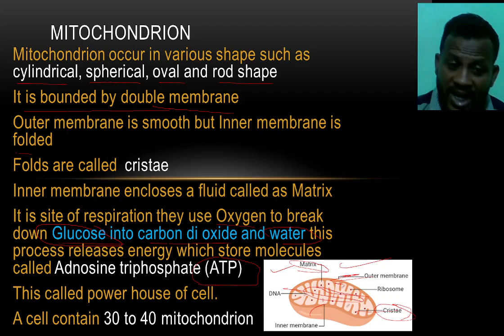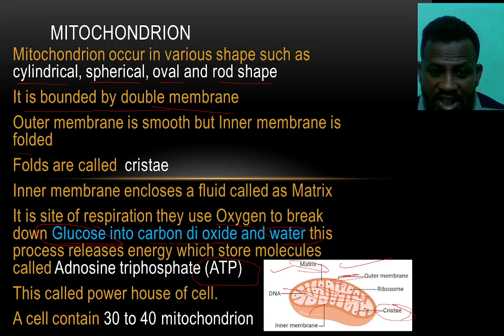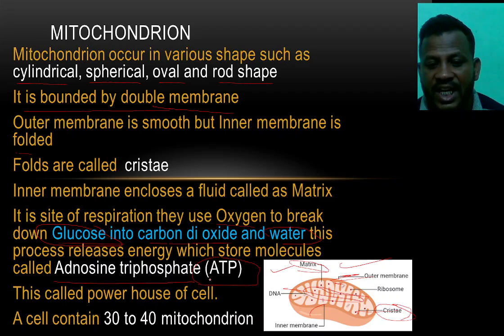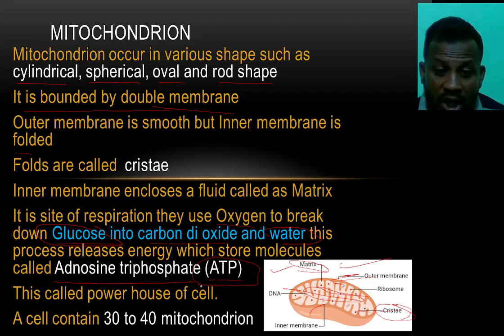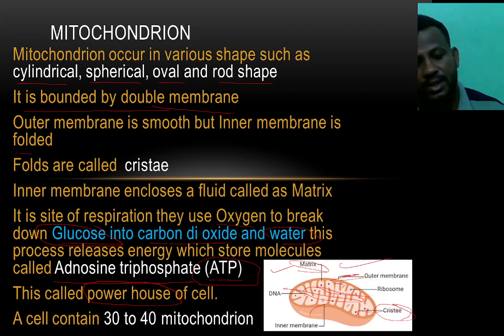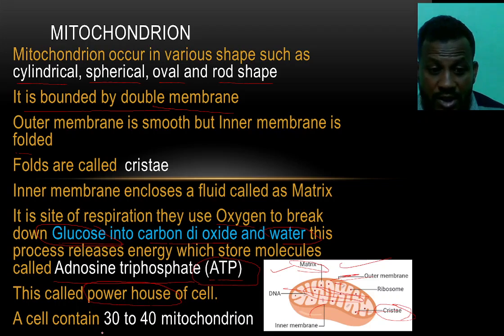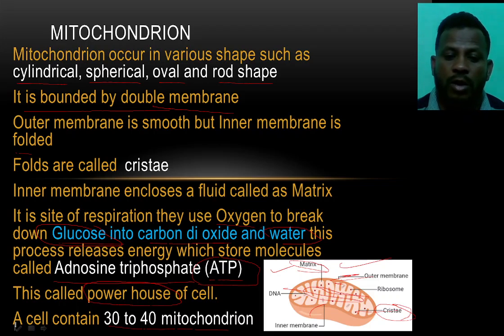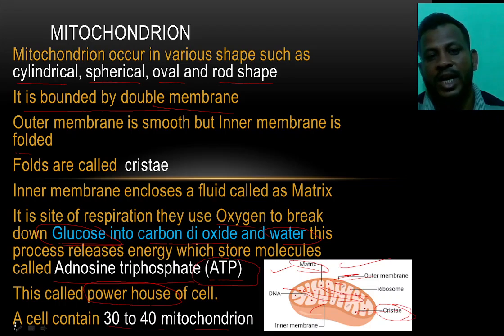Remember, when the process takes place, the energy is released in the body. That energy is in the form of a molecule, adenosine triphosphate, that is ATP. So the mitochondria is known as the powerhouse of the cell. Every cell contains 30 to 40 mitochondria, okay.